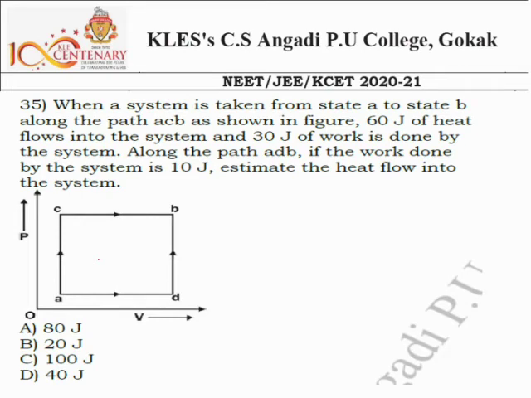See here, this is initial position A and this is the final position B. To reach the final position, we may go through this path, that is ACB, which I call the first path, or I may also go through the ADB path, which I call the second path. So for the first path, path 1,